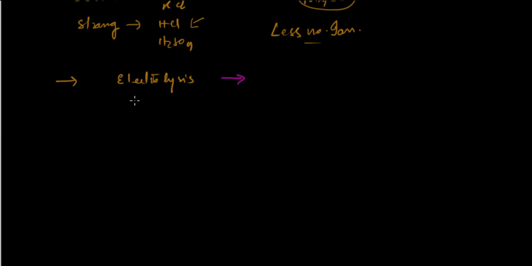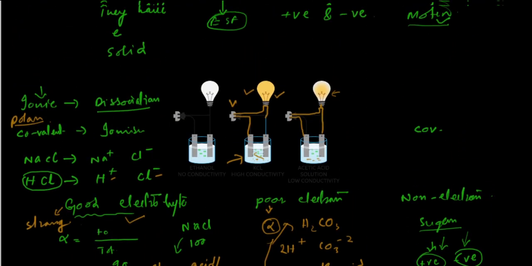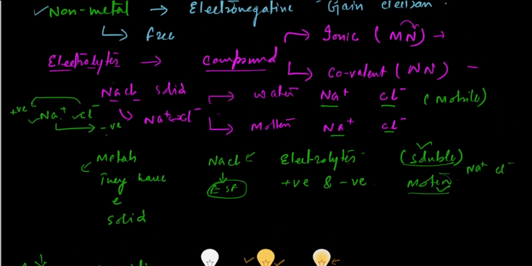Then we will also understand in detail whether electrolysis is a redox reaction or not. Then we have understood the difference between metals and electrolytes, and the different types of electrolytes: weak electrolyte, strong electrolyte, and non-electrolyte, on the basis of degree of ionization. I hope this lecture is useful for you, and I hope you'll keep watching. Thank you so much.